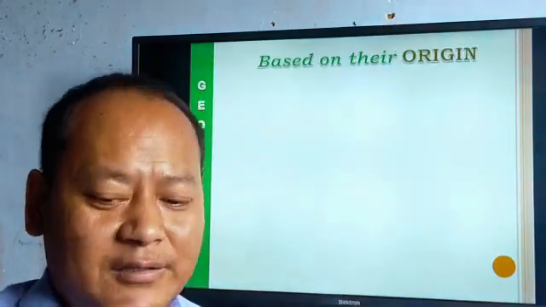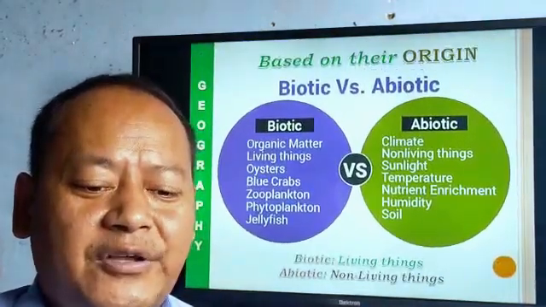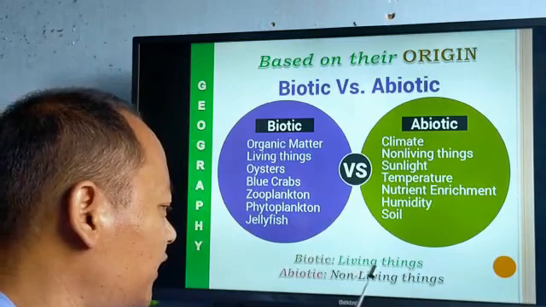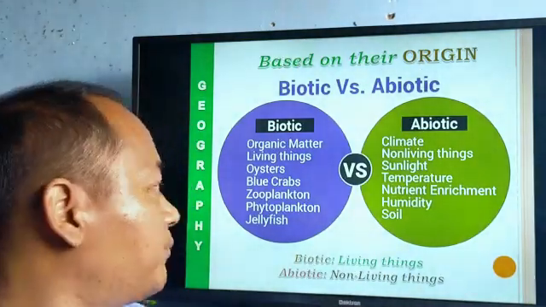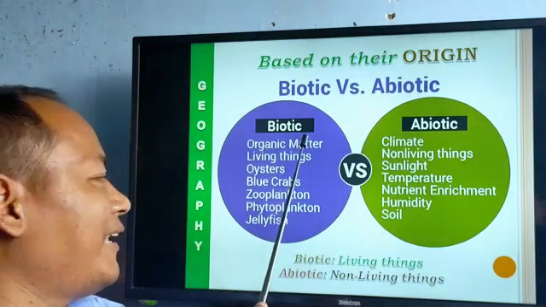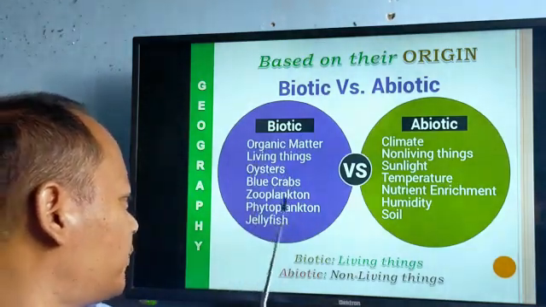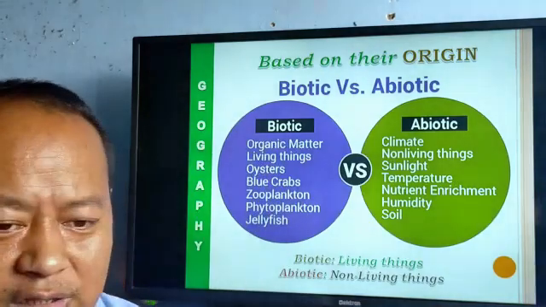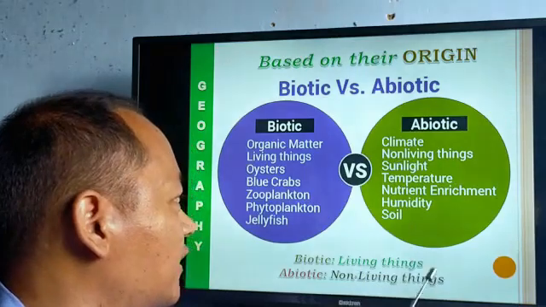Then secondly, let us see on the basis of their origin, they are classified into biotic and abiotic. Biotic means living things and abiotic means non-living things. And the example it gives for biotic, living things, organic matter, is oyster, blue crab, zooplankton, okay, all this. Then abiotic. Abiotic means non-living things.